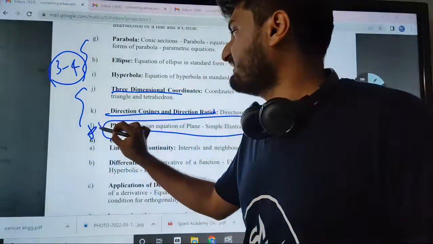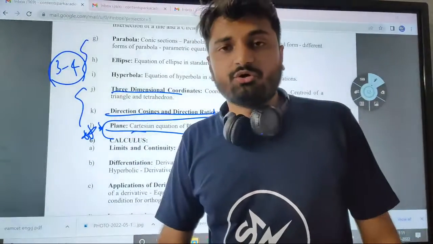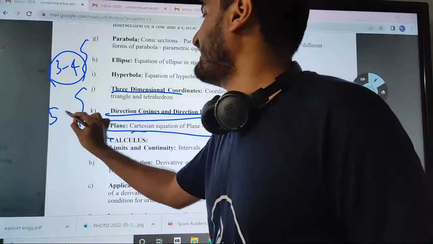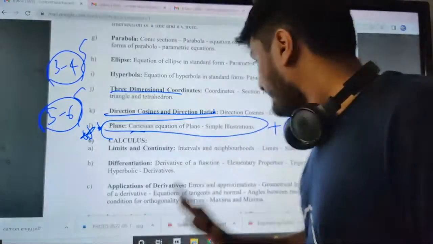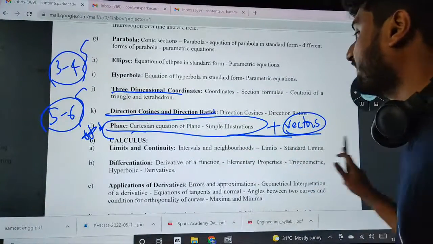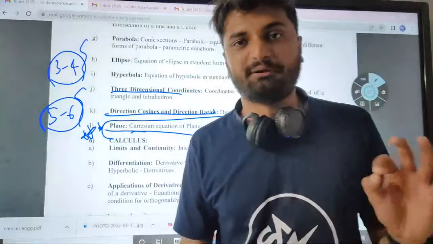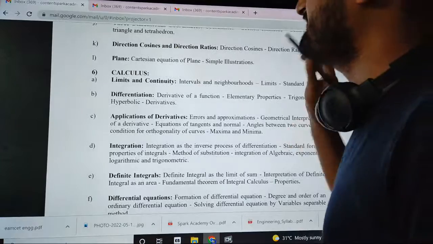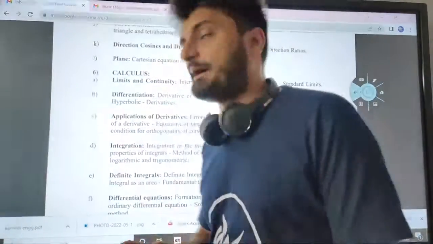So planes is a really important chapter. For 3D geometry, DCs and planes, again 5 to 6 questions you can expect. And this vectors plus planes model is also very important from the EAMCET perspective. And finally, we have calculus. This is the most important chapter.